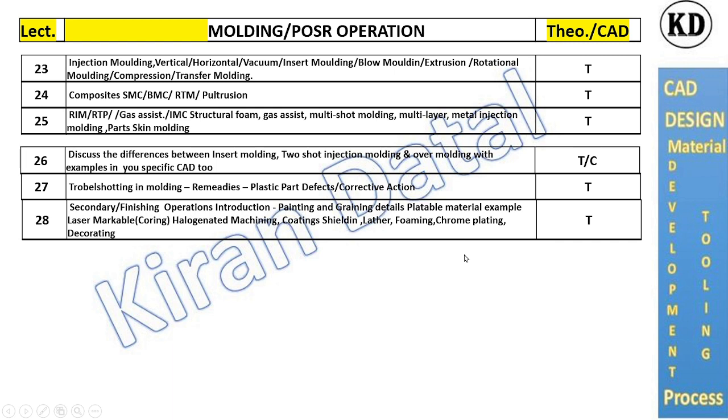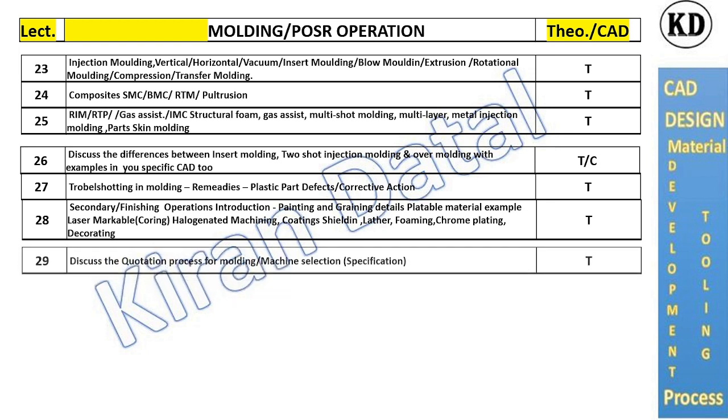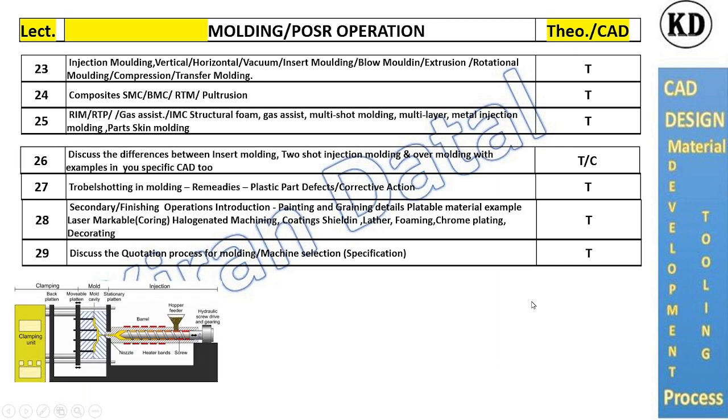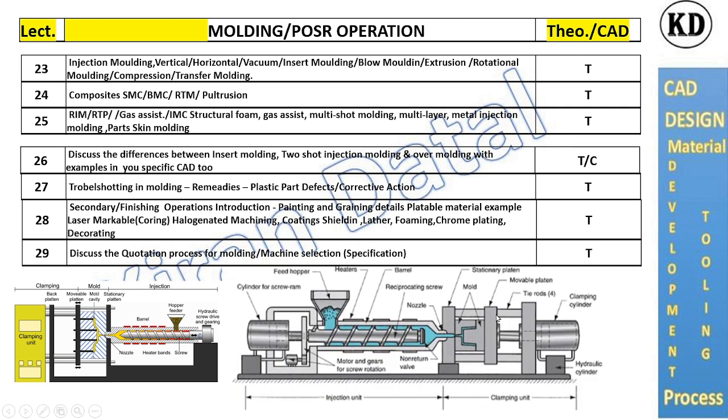Next one will be the secondary or finishing operations. Introductions to painting, laser marking, halogen, coating, shielding, foaming, chrome plating, or decorating. That's the post operations for finishing. Discuss the quotation process for molding and machine selection, meaning machine specifications according to your part requirements for molding. This is the horizontal injection molding machine.